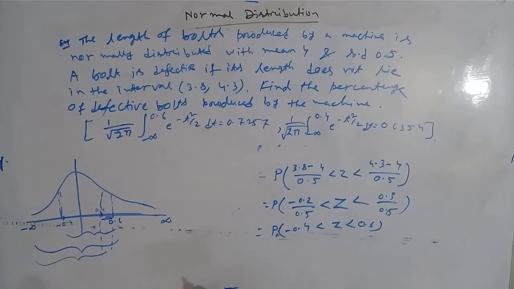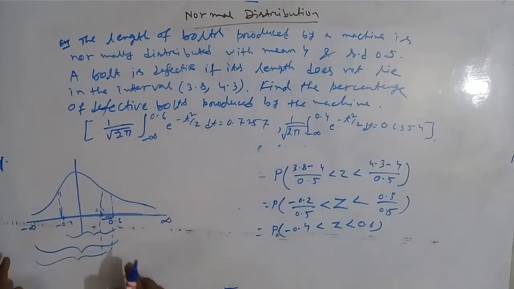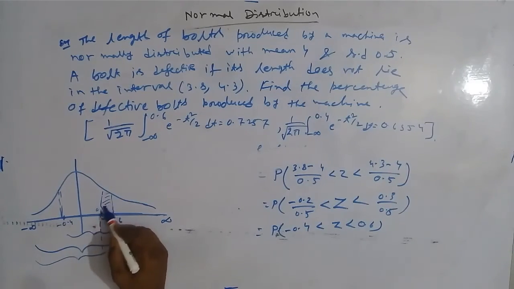Is this clear? So if we subtract minus infinity to 0.4 from minus infinity to 0.6, then we will get the area under 0.4 to 0.6.